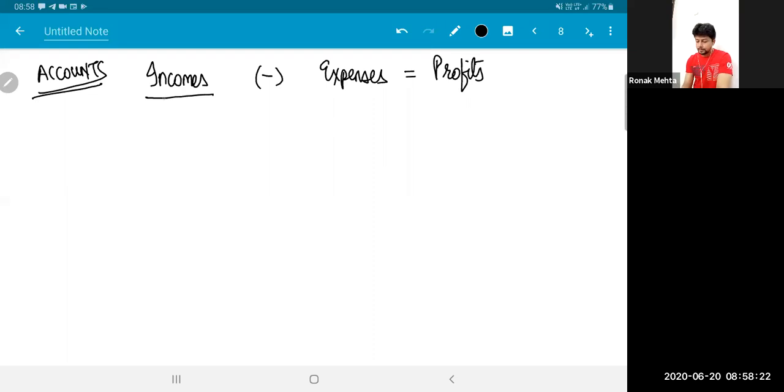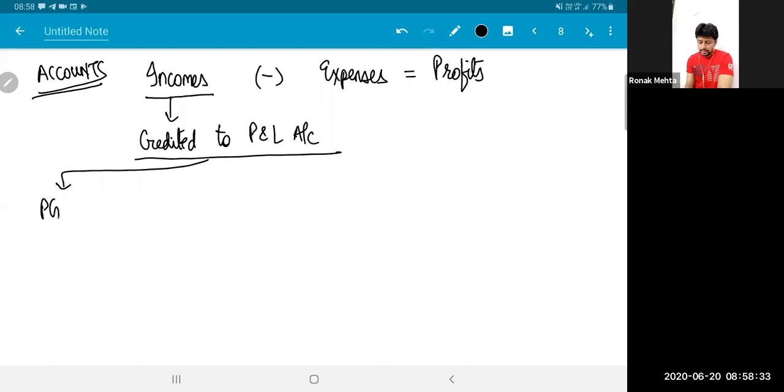Incomes that are credited to my P&L account. They can be PGBP related incomes. They can be income from other heads of income. They can be incomes which are exempt under section 10 of the Income Tax Act. Accounts does not recognize heads of income and taxable income and exempt incomes.